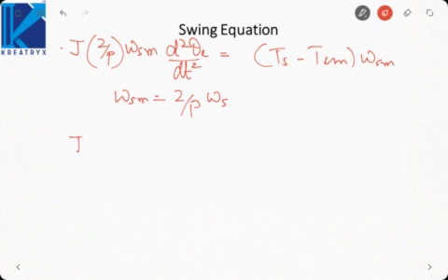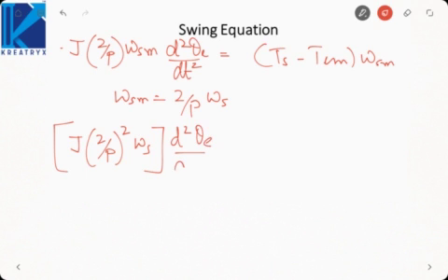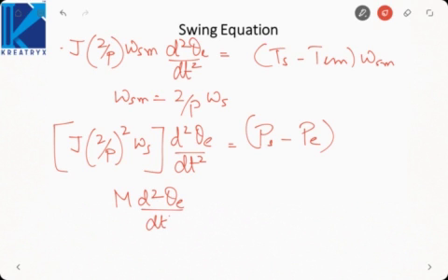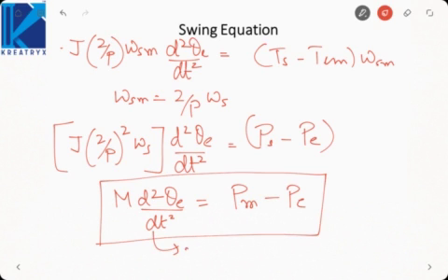What you will get is J into 2 by P square omega S, which is also equal to M, d square theta E by dt square. Now Ts into speed will be shaft power, and this will be the electrical power output of the machine. So M into d square theta E by dt square will give me shaft power, or let us say mechanical power, minus electrical power. Here this is your rotor acceleration.